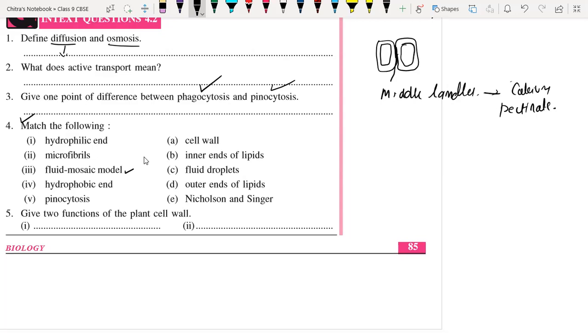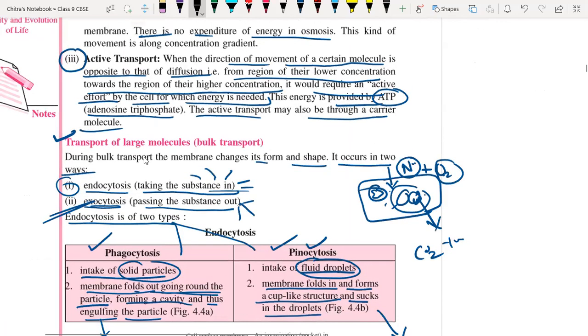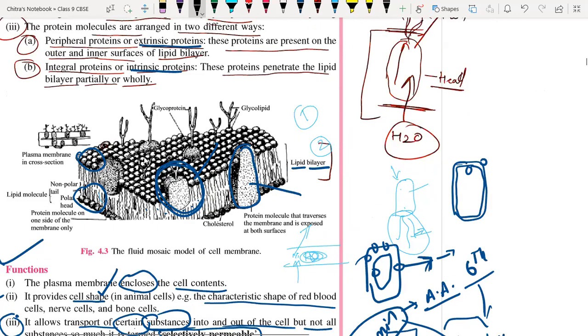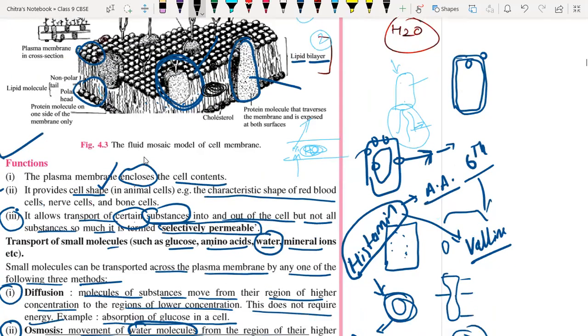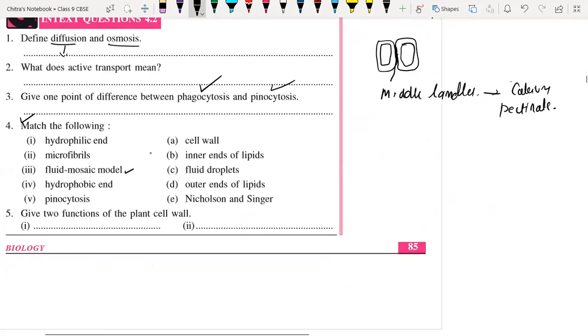If you are getting any doubt, you will have all the answers over here, whatever part we have discussed. See here, this is the end part, this is the globular one, and this is the fiber-like one. We have discussed all these things, so you have to find all the answers. If you are getting any doubt, beta, we will discuss that in the next class.